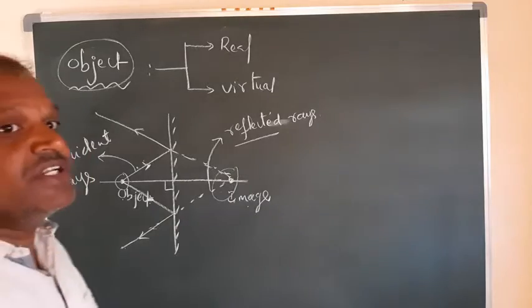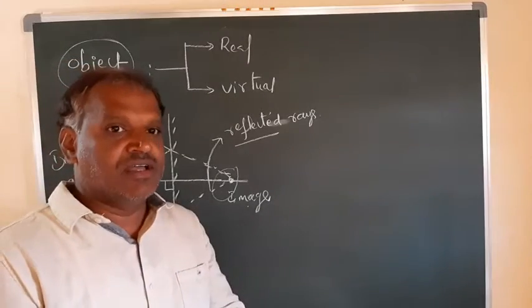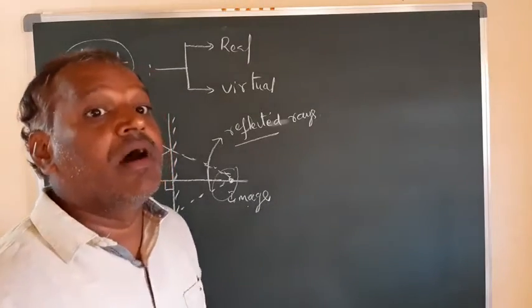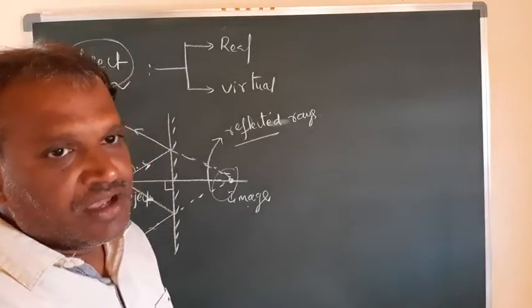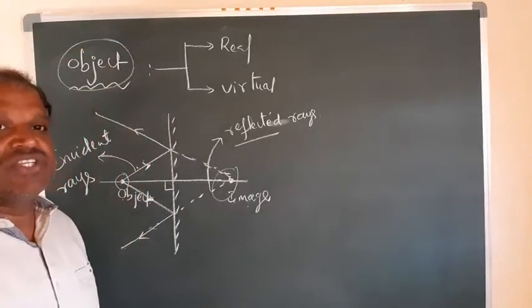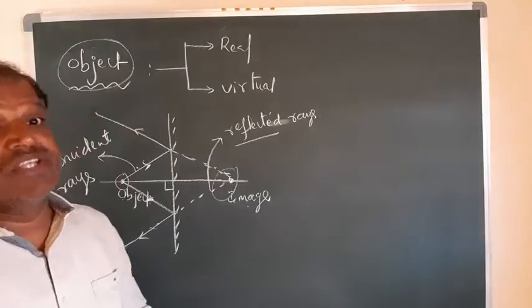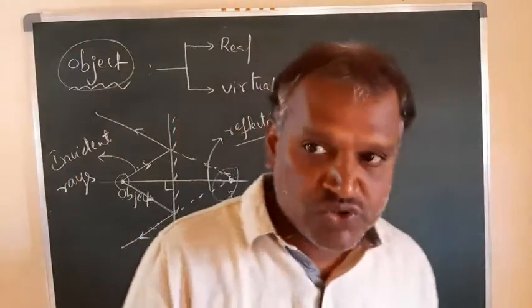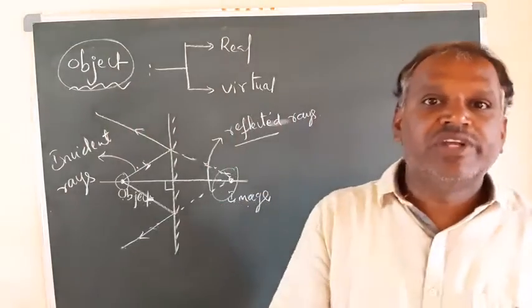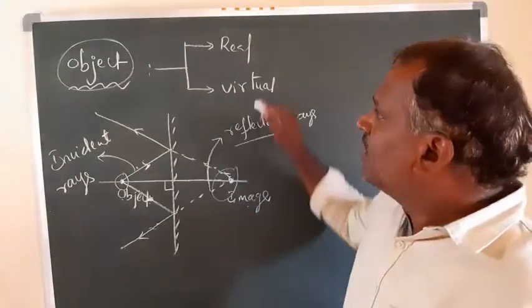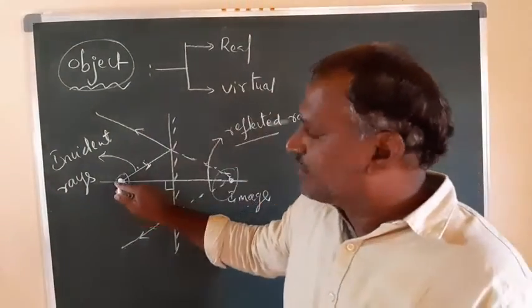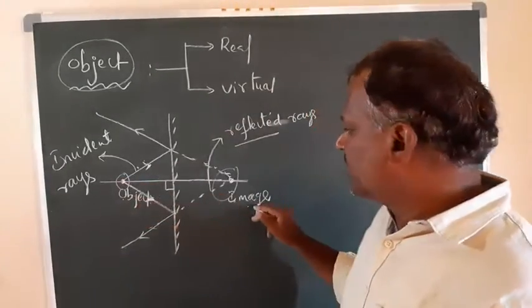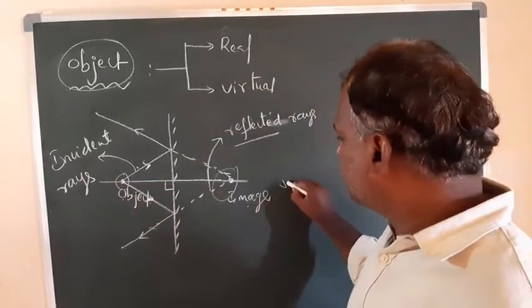Real one means it is existing. We are seeing it; we are the ones keeping that object. That is called real. Real means it is an existing one. Supposed to exist, that is virtual. Supposed to exist is called virtual, and existing is called real. So here this is a real object. For this real object we got an image here. This image is virtual.